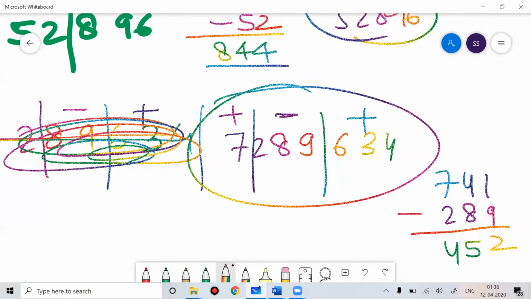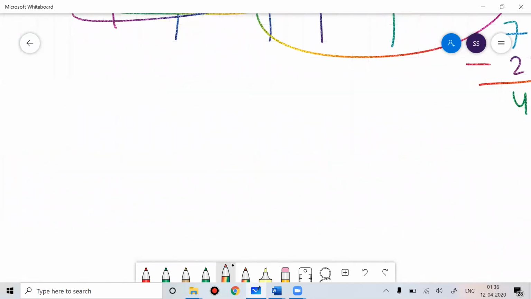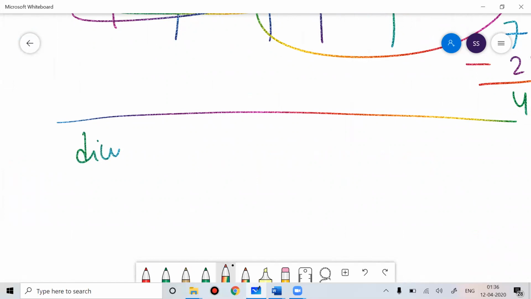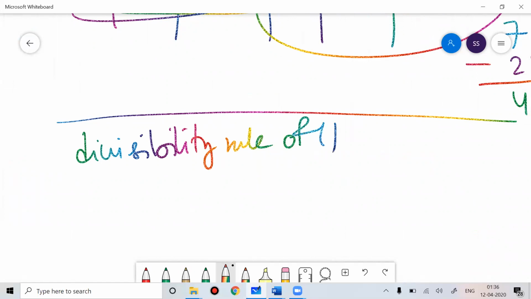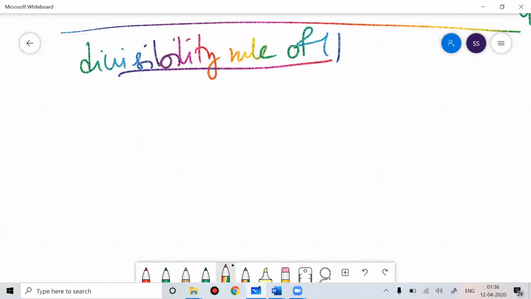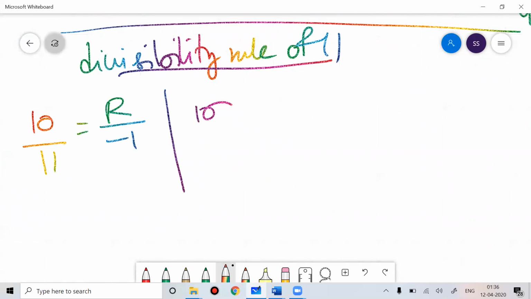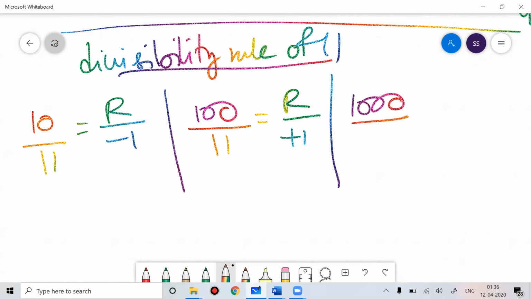That's the logic. Now talking about the divisibility rule of 11, you have to understand that 10 to the power 1, if you divide 10 by 11, you'll get the remainder minus 1. 100 divided by 11 gives the remainder plus 1. 1000 divided by 11 gives the remainder minus 1.